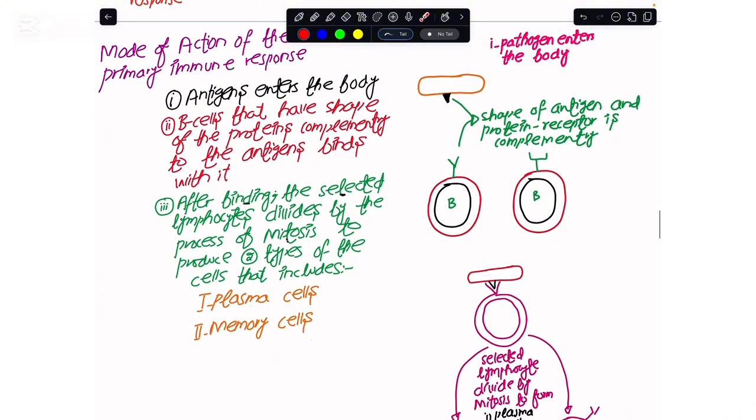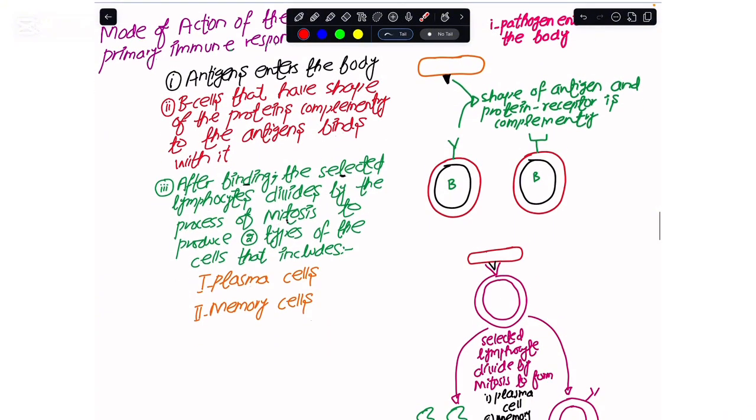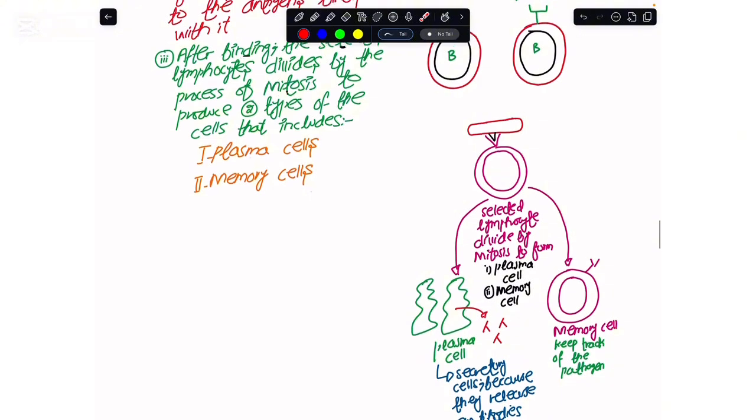Now, we have multiple different kinds of B cells, and all of them have different shapes of protein receptor, but only the lymphocyte whose protein receptor shape is complementary to the antigen present on the surface of the pathogen would bind with it.